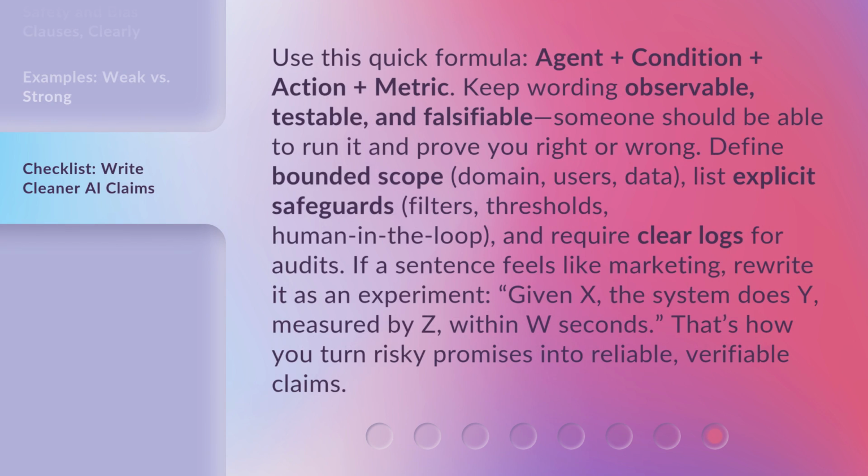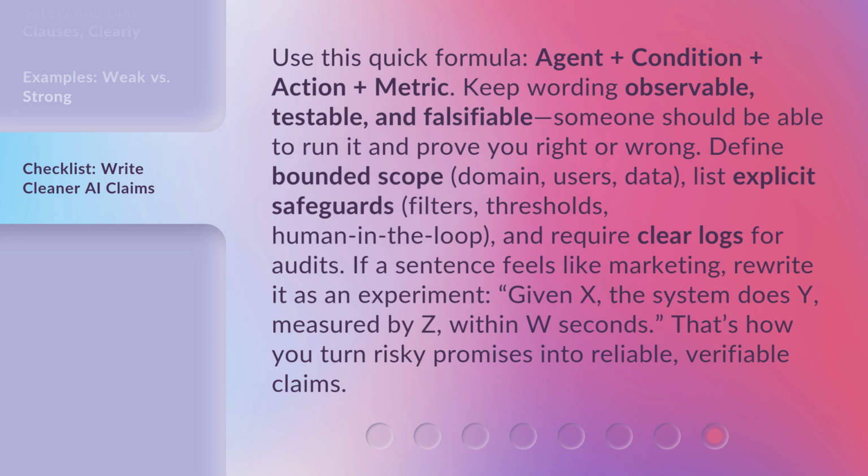Use this quick formula: agent plus condition plus action plus metric. Keep wording observable, testable, and falsifiable. Someone should be able to run it and prove you right or wrong. Define bounded scope: domain, users, data. List explicit safeguards: filters, thresholds, human in the loop, and require clear logs for audits.